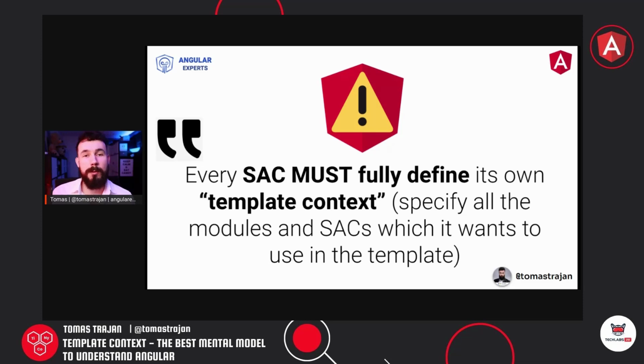With standalone components, we have to manage the template context for each individual standalone component for its own template. Again, this makes it easier to have the smallest application possible, but it also means more effort on the developer side. So this is a trade-off which everybody has to evaluate based on their specific needs, their specific application and their specific use case.